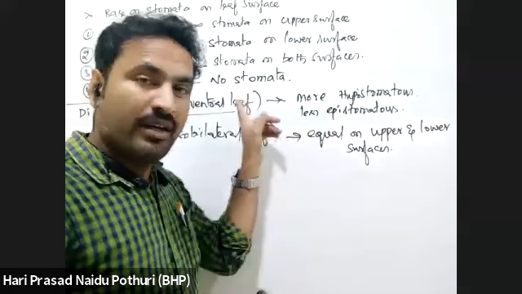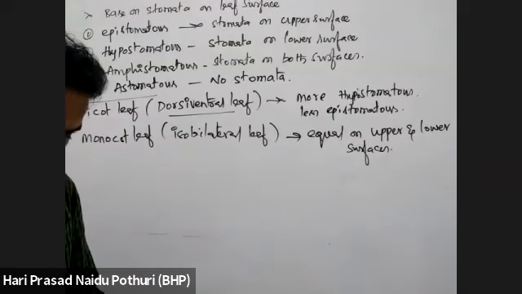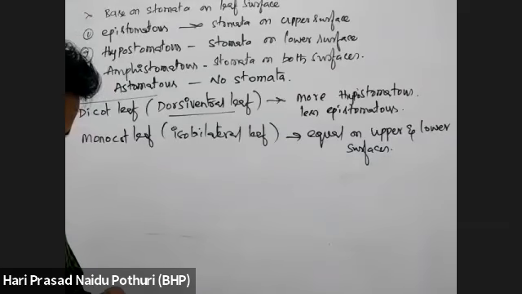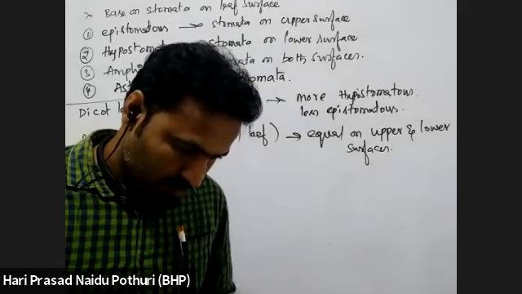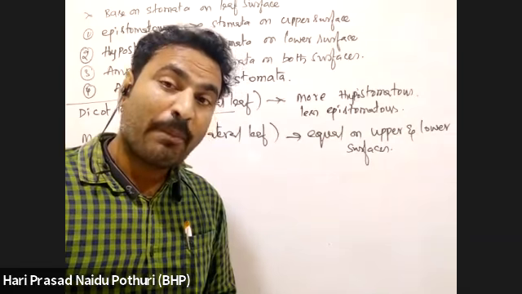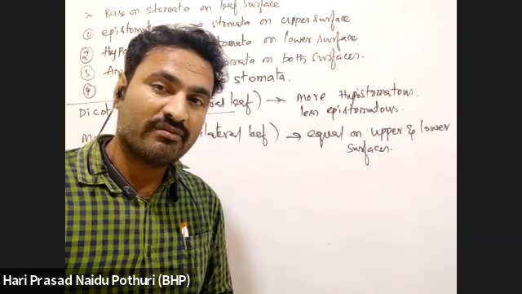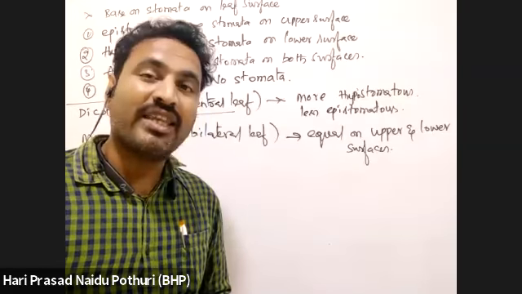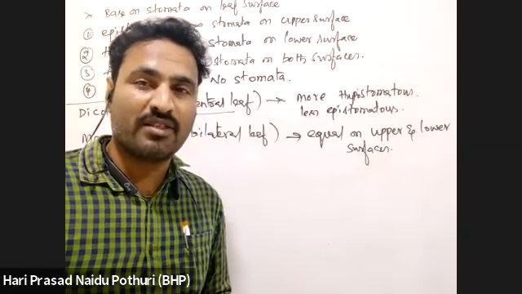Amphistomatous. Monocot, dicot, both are amphistomatous. Suppose hydrophytes are there now, plants which are living in water. They are astomatous. Stomata is absent.